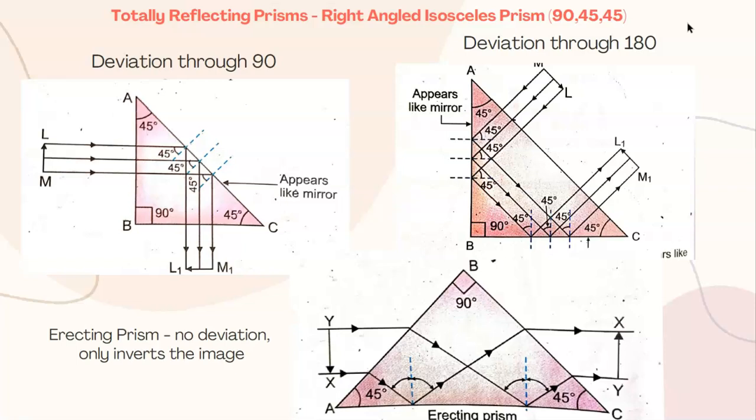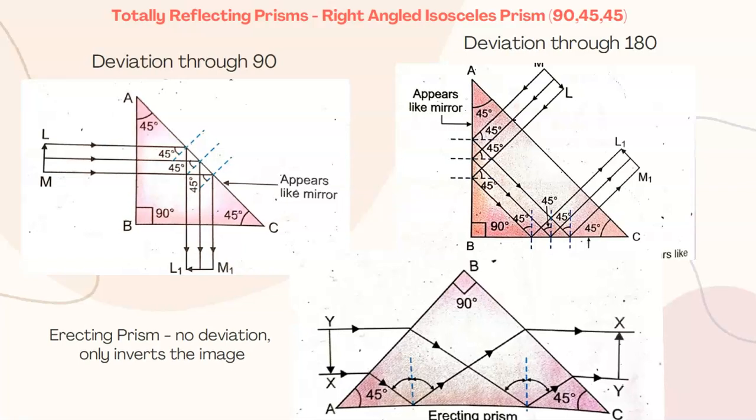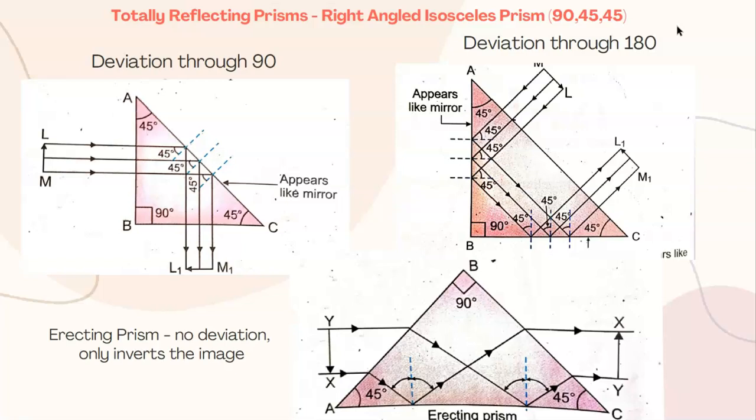We come to totally reflecting prisms, ray diagrams for totally reflecting prisms, which are right angled isosceles prisms. That is, they have angles of 90, 45, 45. So if we talk about totally reflecting prisms, why are they called so?